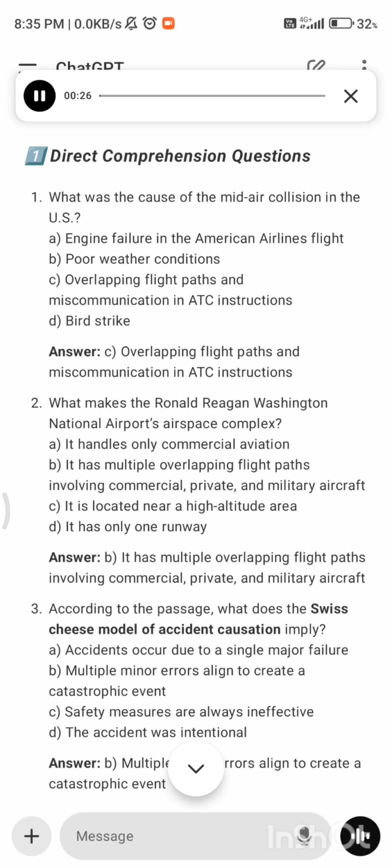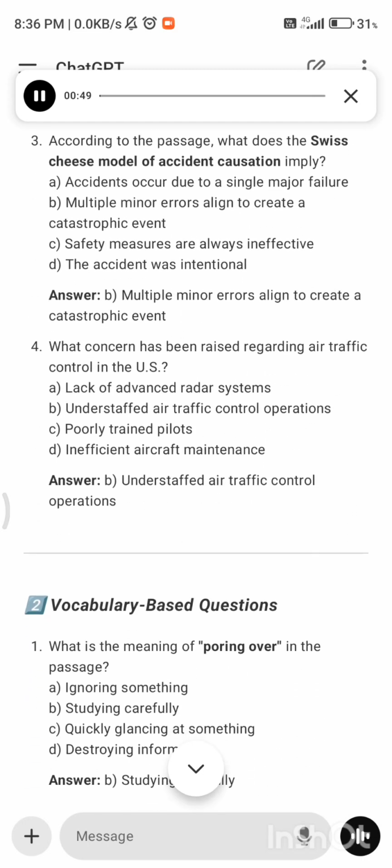2. What makes the Ronald Reagan Washington National Airport's airspace complex? A. It handles only commercial aviation. B. It has multiple overlapping flight paths involving commercial, private, and military aircraft. C. It is located near a high-altitude area. D. It has only one runway. Answer B. It has multiple overlapping flight paths involving commercial, private, and military aircraft.